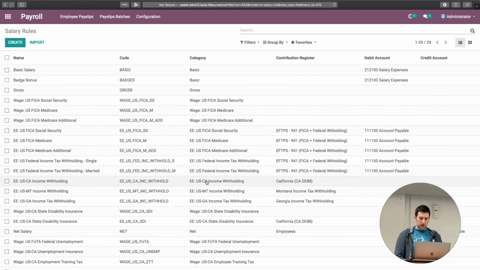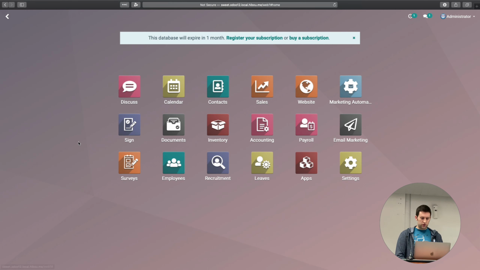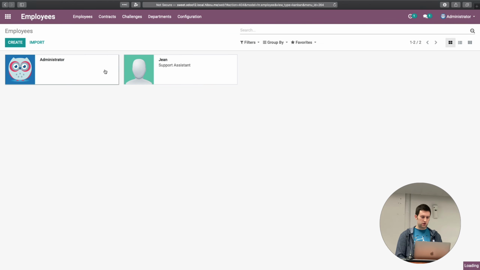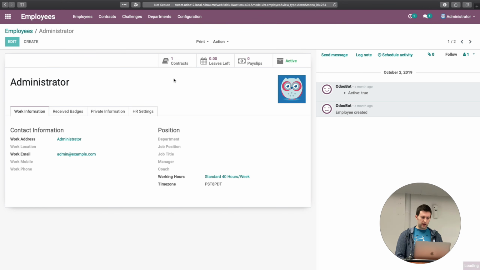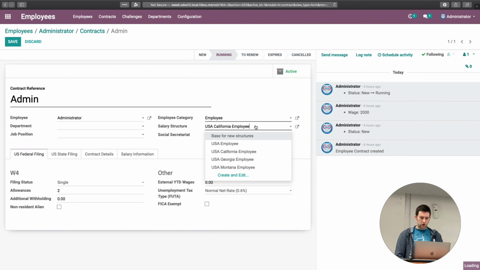So after setting up those accounts and everything like that, you would traditionally go to contracts. If we go into employees and load up this user here, we already have a running contract. And every state has its own structure, and they inherit the rules from the other structures.